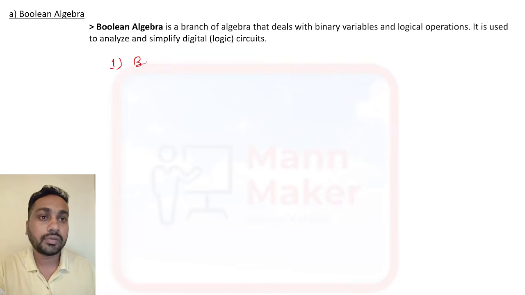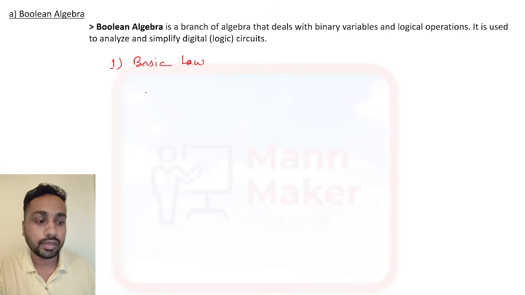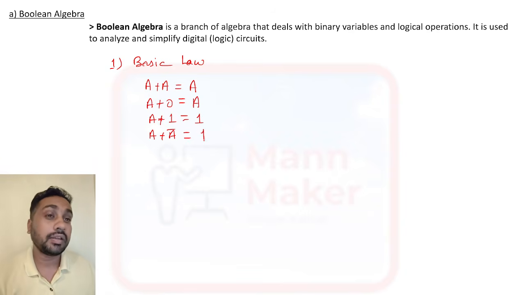First one is your basic laws. These are used everywhere while you are solving Boolean algebra. The basic laws are a plus a, a plus 0, a plus 1 and a plus a bar. Whenever you get a plus a, this is the formula: a plus a is a, a plus 0 is a, a plus 1 is 1 and a plus a bar is 1.